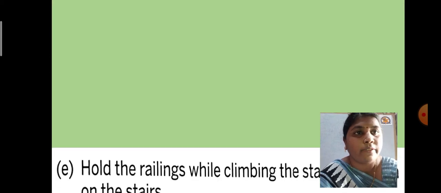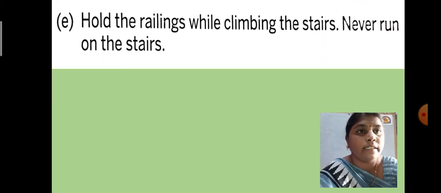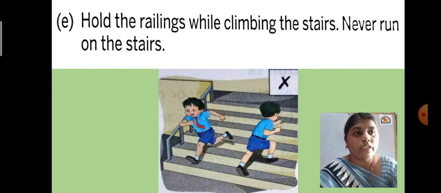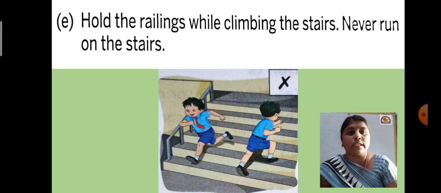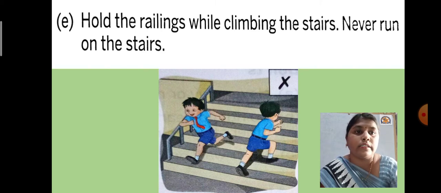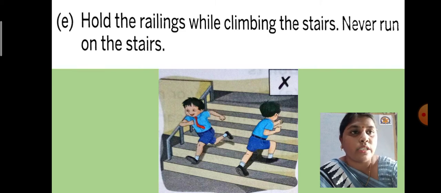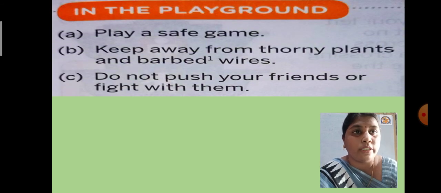So see the next safety, E, hold the, see the picture, okay. So see these two boys are running, okay. So hold the railings while climbing the stairs. See, there is a railing, okay. So you have to hold that with your hands, and never run on the stairs. On the stairs also you should not run. You have to take care while walking or stepping, climbing down or up the stairs. You have to take care, okay. So this rule also you have to follow. I hope you understood the rules which you have to follow in the school, okay.